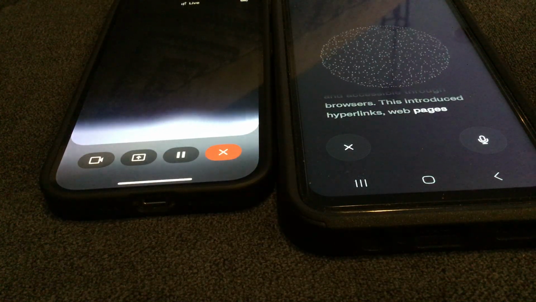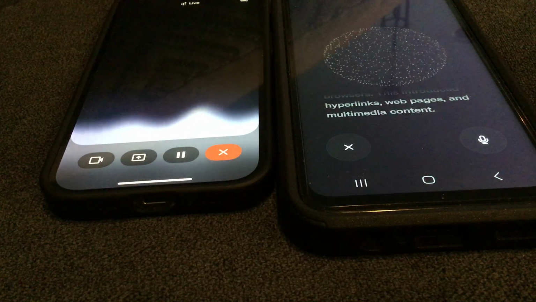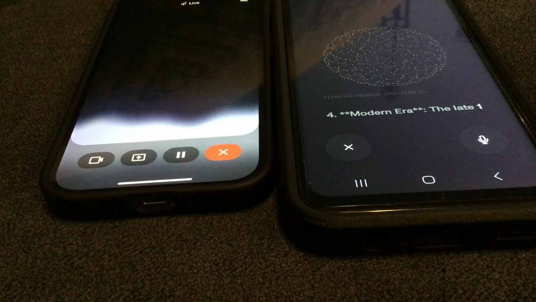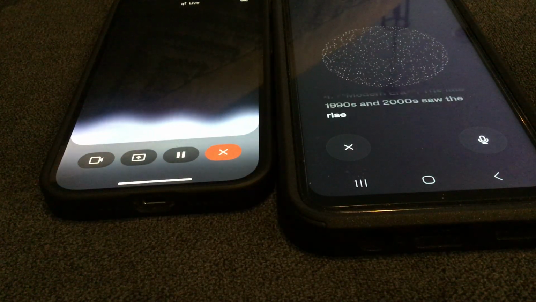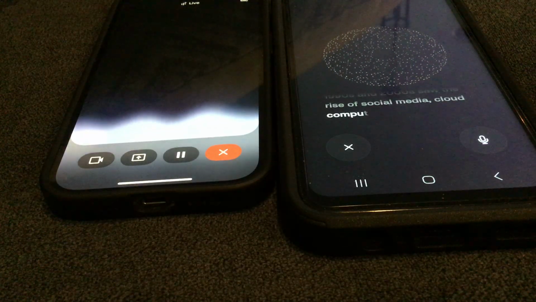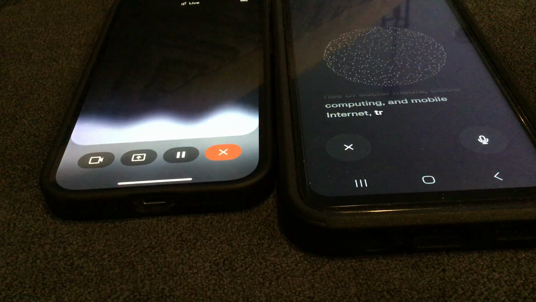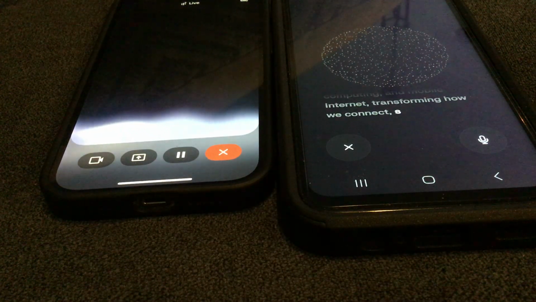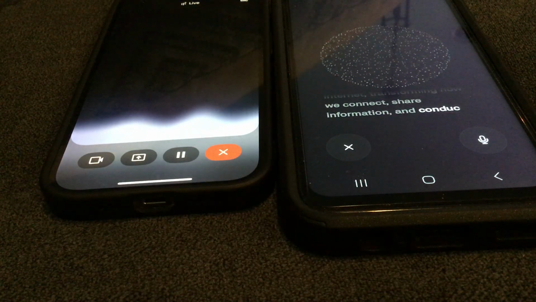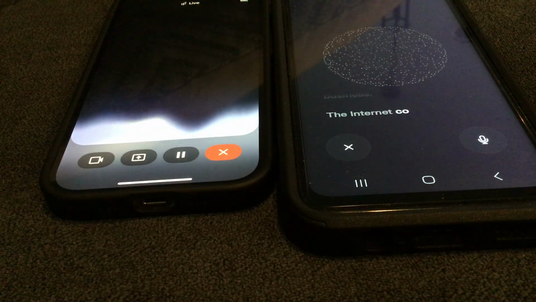4. Modern era. The late 1990s and 2000s saw the rise of social media, cloud computing, and mobile internet, transforming how we connect, share information, and conduct business. The internet continues to evolve, driving innovations in communication, commerce, and entertainment.